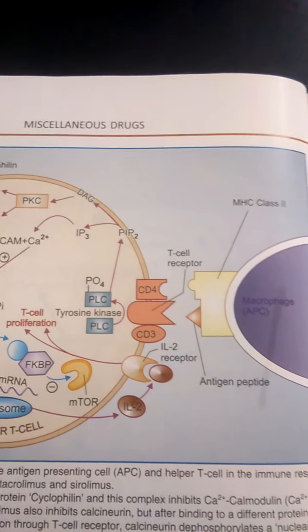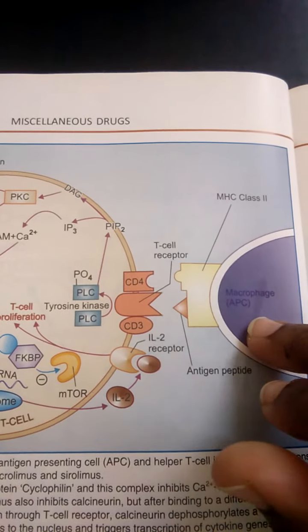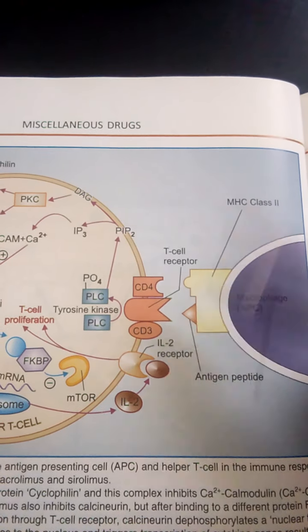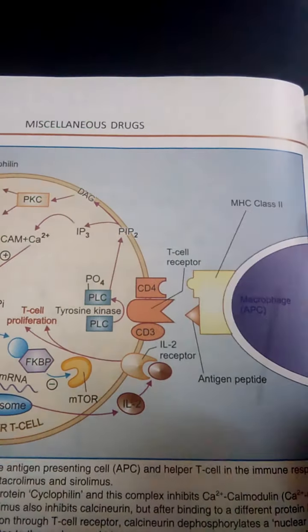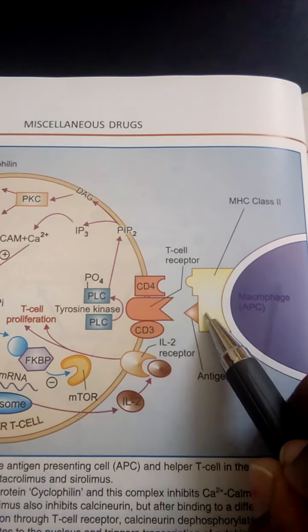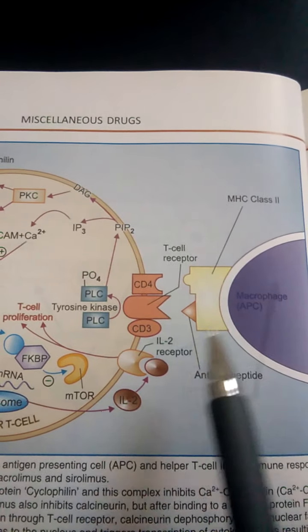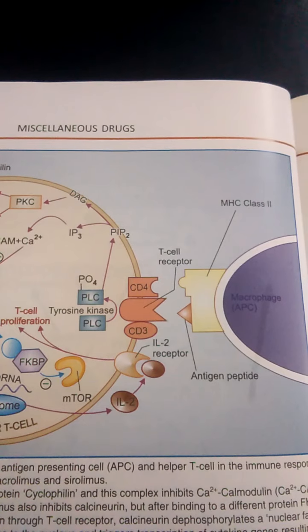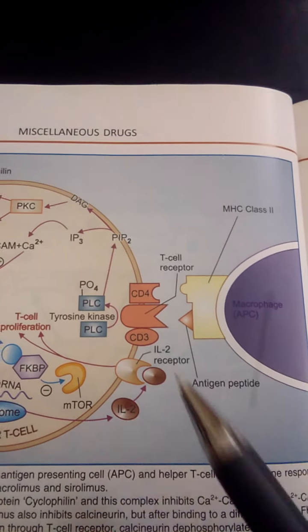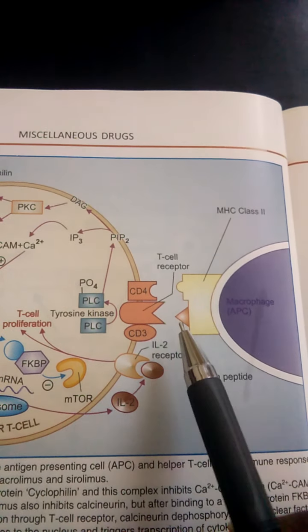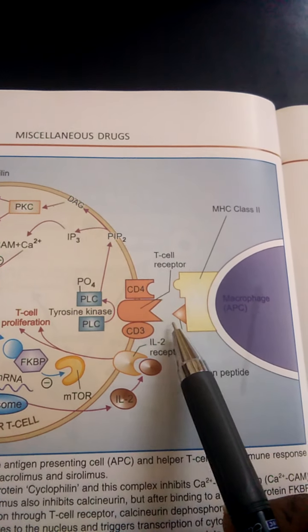The APC, which are present in the macrophages, carry the major histocompatibility complex class 2 and the antigen.